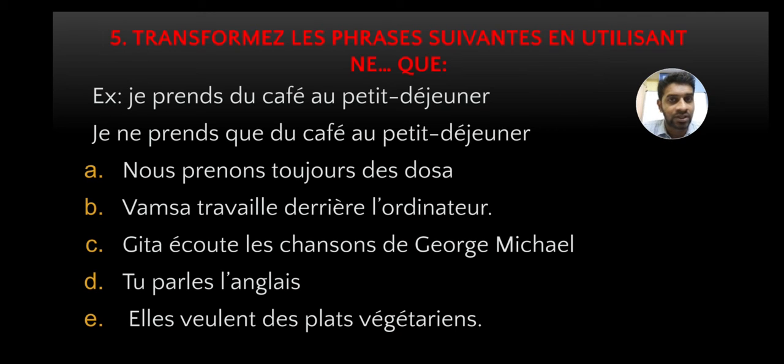So now here, the A sentence. Nous prenons toujours des dosas, which means we always take some dosas. You've got to change it to: we always take only some dosas. We don't eat anything else, we just eat dosas. That's what it means. So we'll be placing ne before the verb and que after the verb. Nous ne prenons toujours que des dosas.